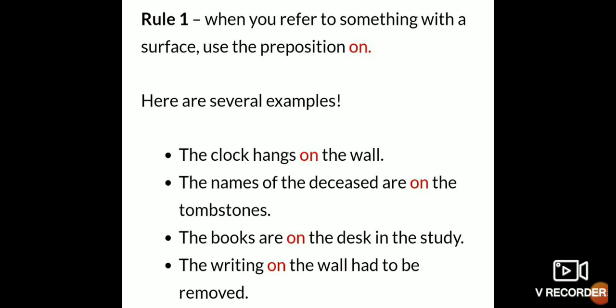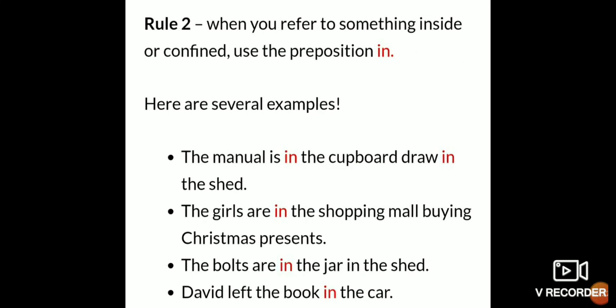The names of the deceased are on the tombstones. So you can see here that is also a surface. So on is used. The books are on the desk in the study. So the desk is also flat, na? That is also a surface. So on is used. The writing on the wall had to be removed. So again the preposition on is used where? On the wall. So the wall is again a surface here, isn't it? So it is very easy to remember. The preposition on is used for a surface, meaning a wall, flat areas, like that.